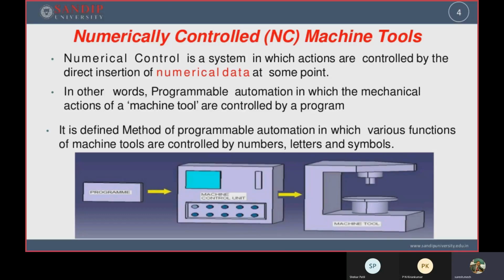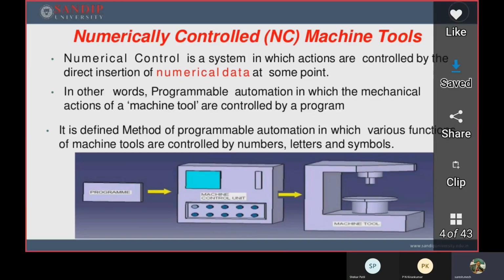Therefore, numerical data is inserted into an external device. That device we call the punch tape. Therefore, the punch tape is the input device. From that, the numerical data is fed, and that numerical data is scanned by the controlling unit.